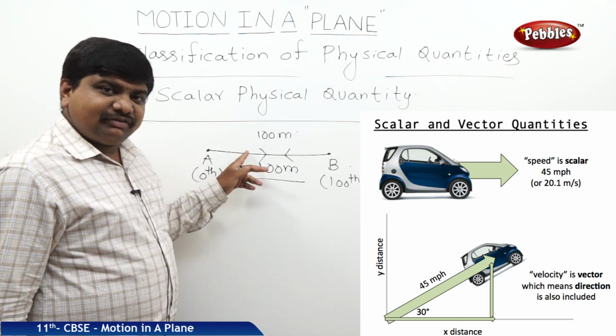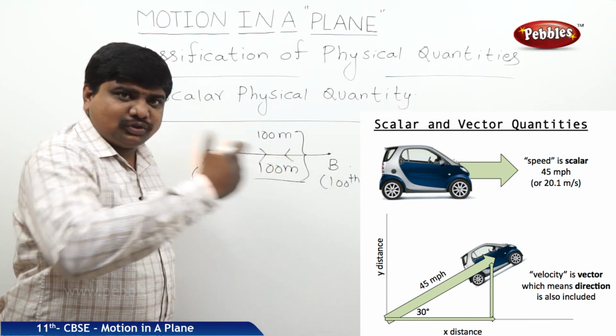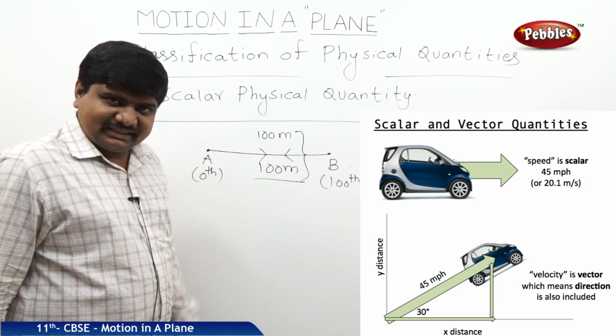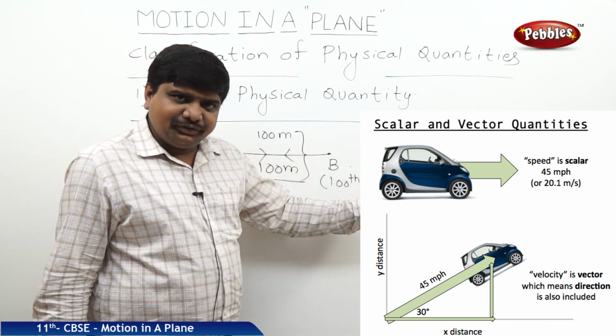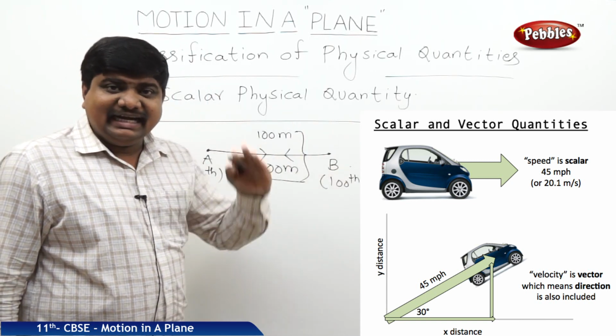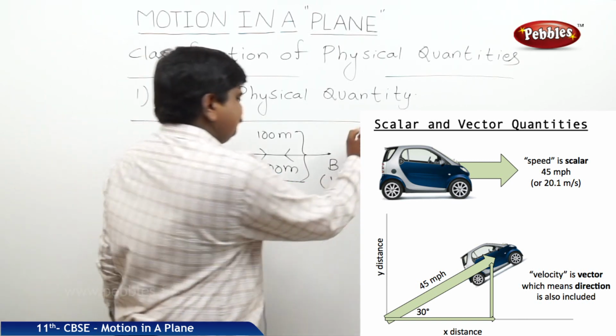So irrespective of the direction, the body has the same magnitude in both directions. Such physical quantities which have magnitude but no direction, or are independent of direction, are called scalar physical quantities.